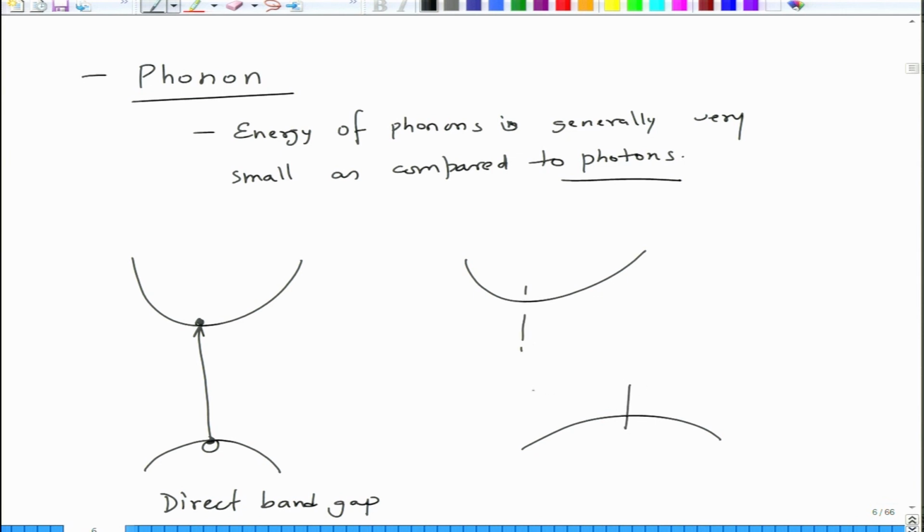So as a result, here you have a change in the K, the wave vector, and conservation of this momentum causes issues with the change in the K value, let us say in an indirect band gap semiconductor.